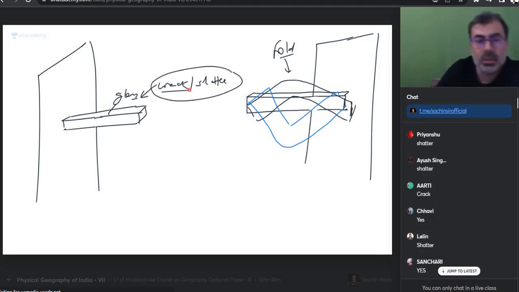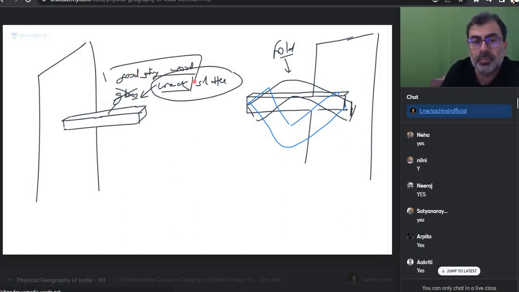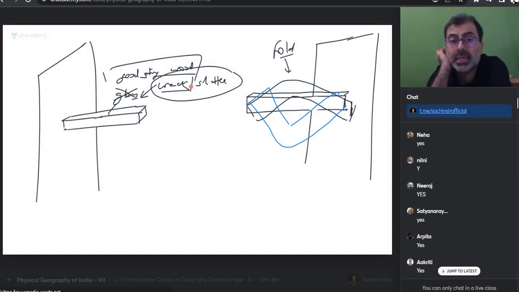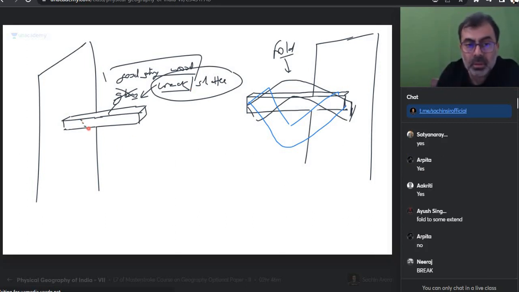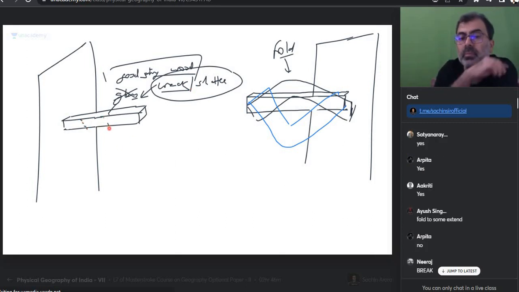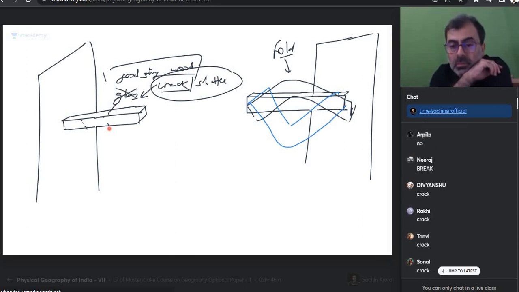So this will shatter. Okay, so let's remove glass and let's put good wood, good strong wood. Can it bend? So some bending is possible. To some extent, yes, Ayush, you're thinking right. But after that, what will happen? Sir, a point will come, it will crack. Will it crack? Possible cracking or not? Yes.